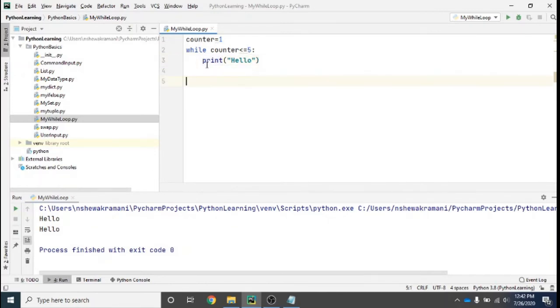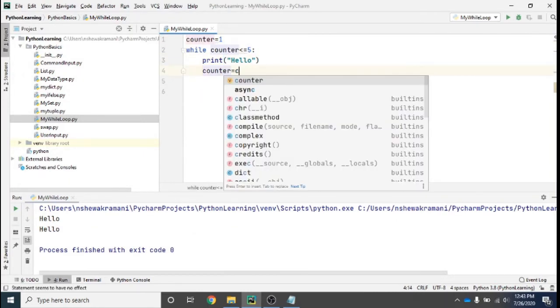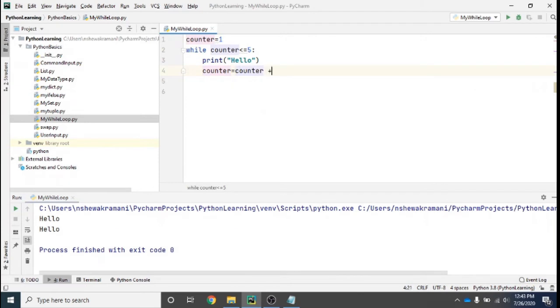So right now I want this print to belong to this while, so that's the reason after giving the colon I am hitting a tab so that it comes here. Okay, so I am printing hello here, and I have given counter is less than or equal to 5, and after this line I will say counter equal to counter plus 1.